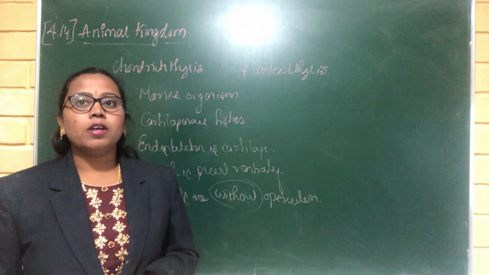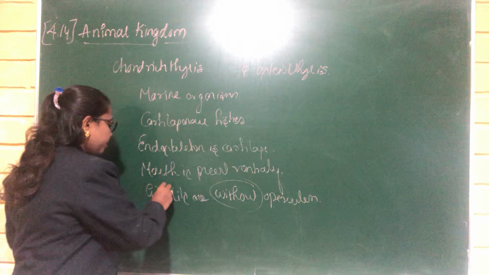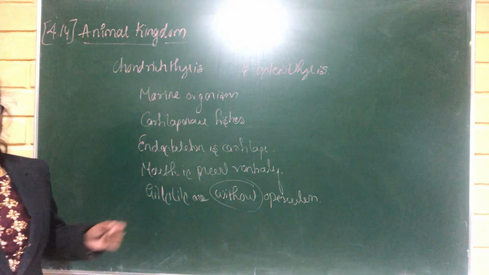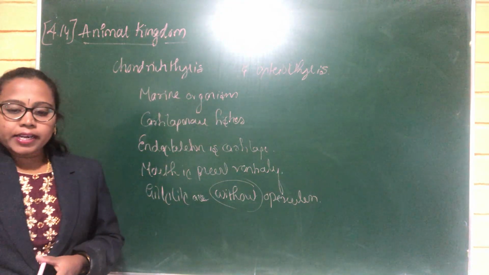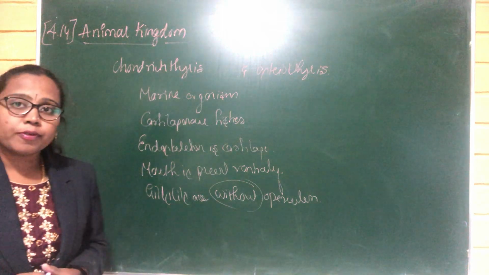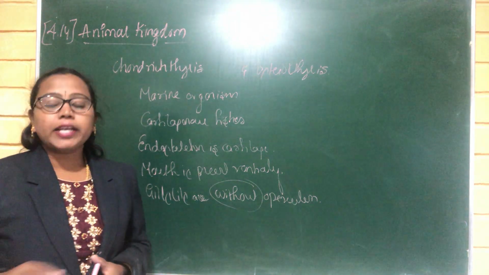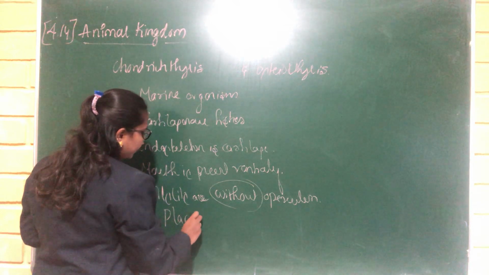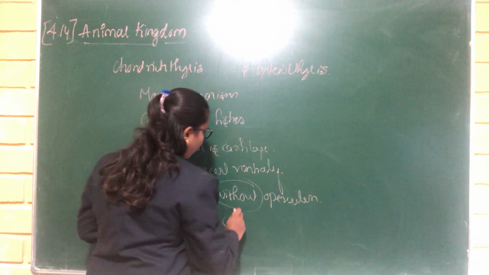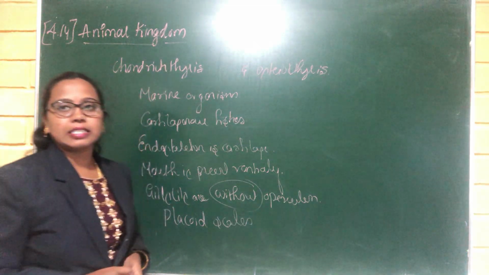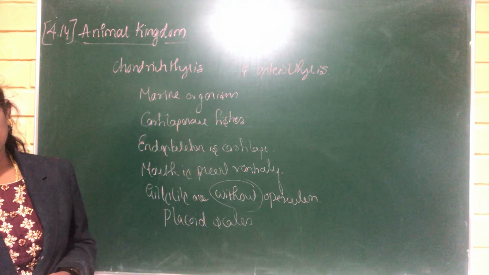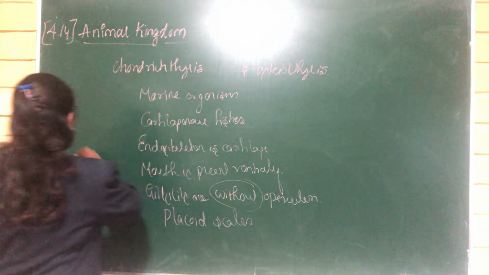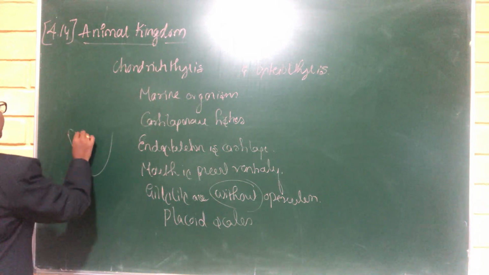It is also one of the important characteristics that the skin is tough and contains minute placoid scales. The skin is covered by placoid scales.